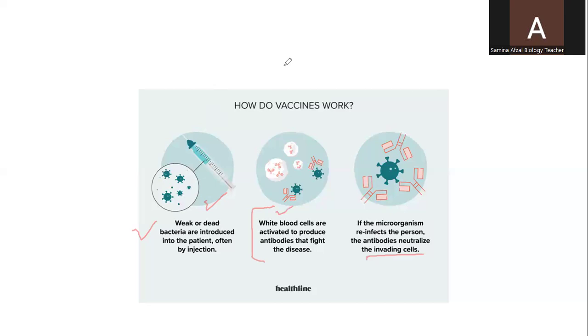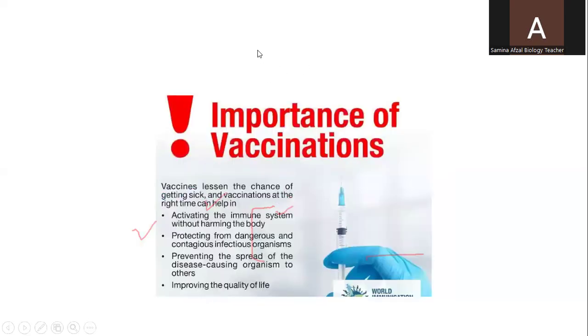They protect us from many diseases. And in the next slide, we will know about the importance of vaccinations. Vaccinations lessen the chances of getting sick, and vaccinations at the right time can help us activate the immune system without harming the body. These vaccinations will activate our immune system, protecting us from dangerous and contagious infectious organisms.